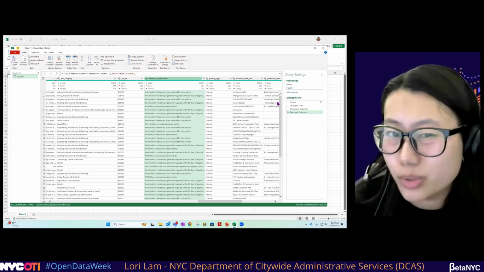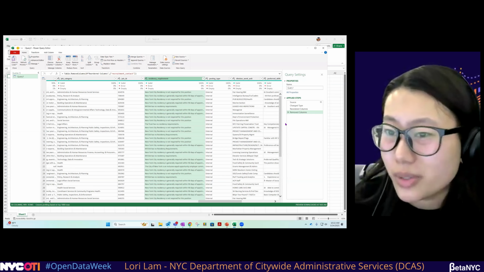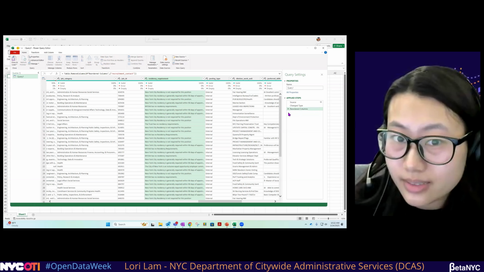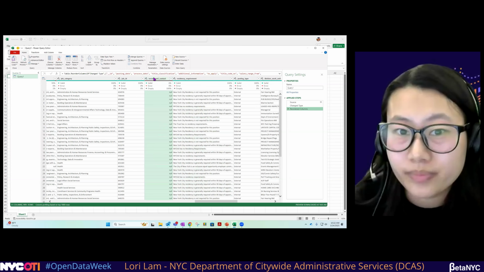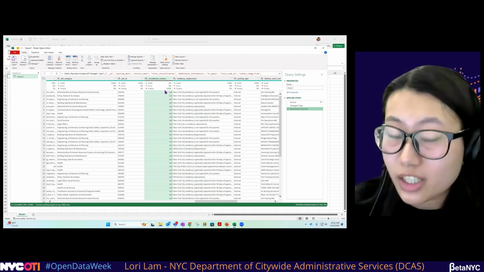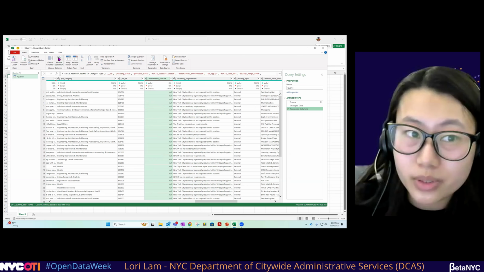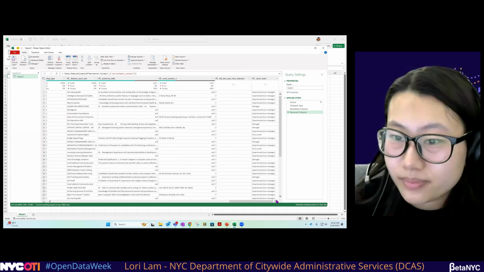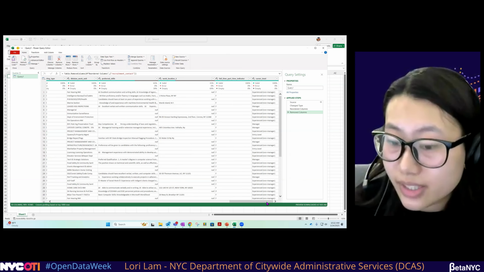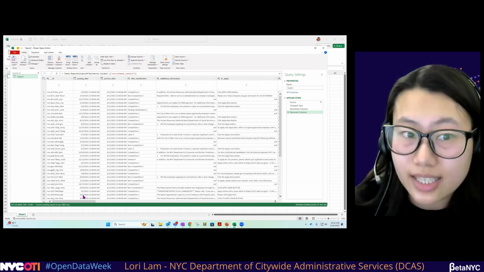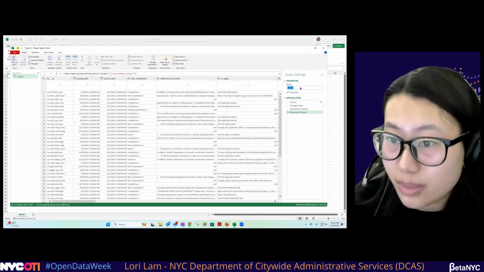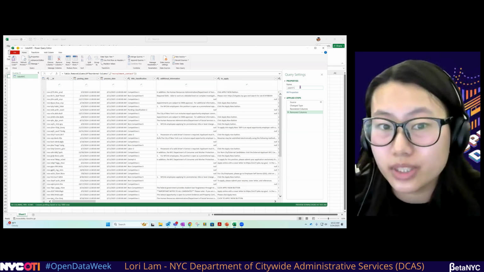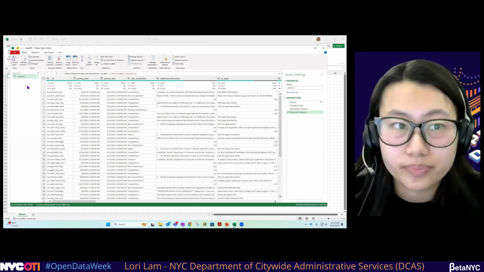But what if we accidentally removed a column we didn't want? Going back to applied steps, we can easily undo that by clicking X, and the column is back. But since this is the correct column we want to remove and it's 100% empty, we'll remove the column again. All right, and everything else looks pretty clean. The last step for us here is to change the name of this query to Jobs NYC, so we know exactly where this data is coming from and what it is.